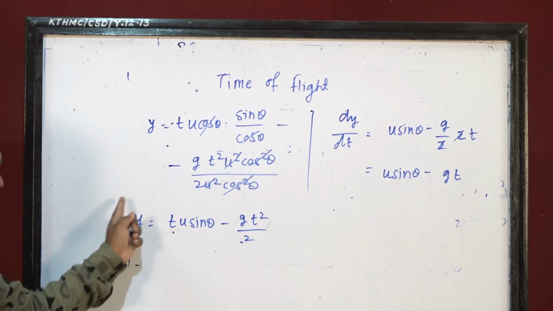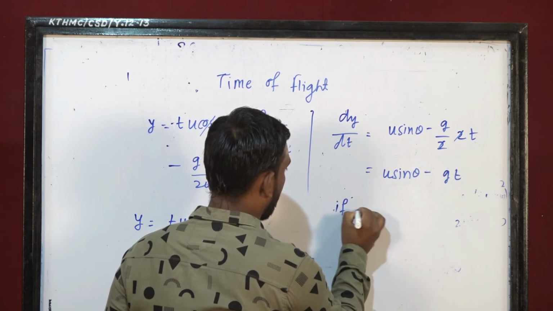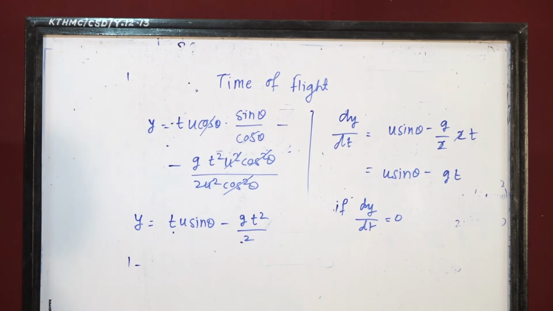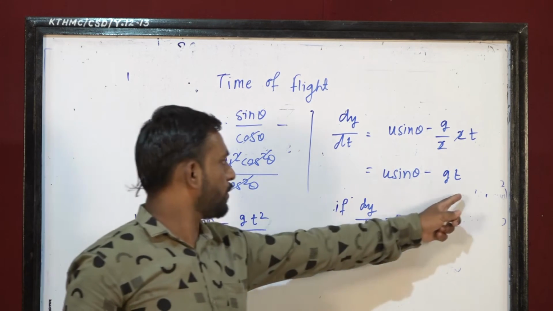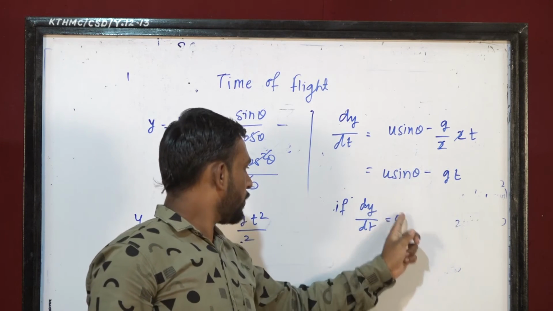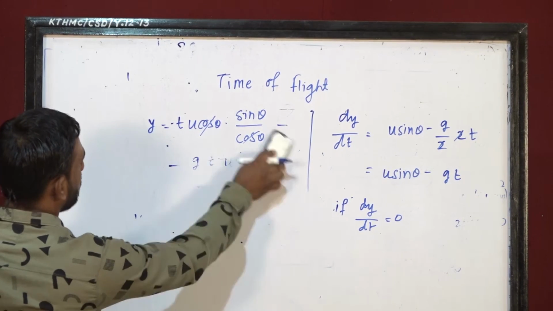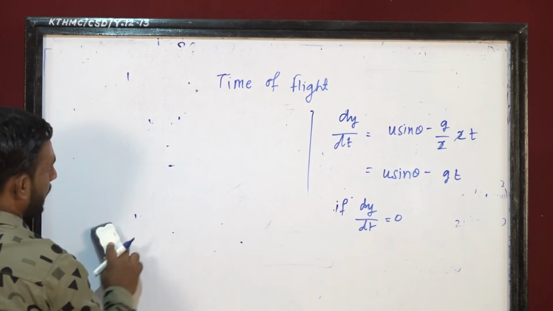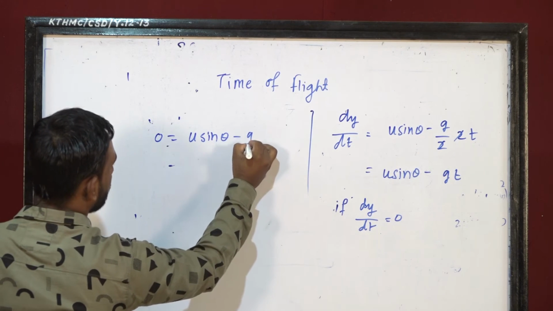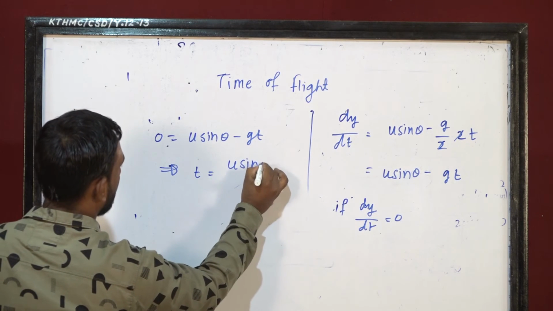This is the change in the y direction with respect to time, and if I equate this to 0, so dy by dt is equal to 0, why am I putting this derivative equal to 0? Because I want to find the t value, which is unknown for us, in terms of the known quantities u and theta. So if I set this dy by dt equal to 0, you will find the maximum height of the projectile in the projectile motion. So 0 is equal to u sine theta minus gt, and t comes out to be u sine theta upon g.